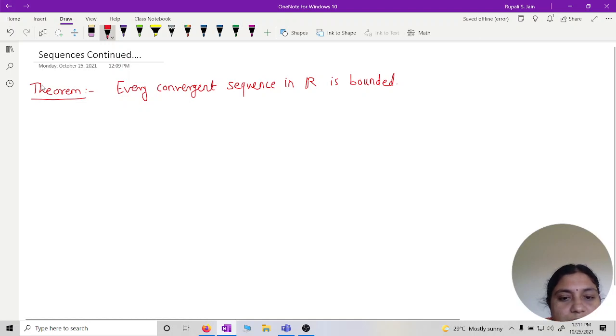And what is meant by a convergent sequence? Xn is said to be a convergent sequence converging to x belongs to R if for given epsilon greater than 0 there exists a natural number n0 satisfying the condition mod of xn minus x is less than epsilon for all n greater than or equal to n0.